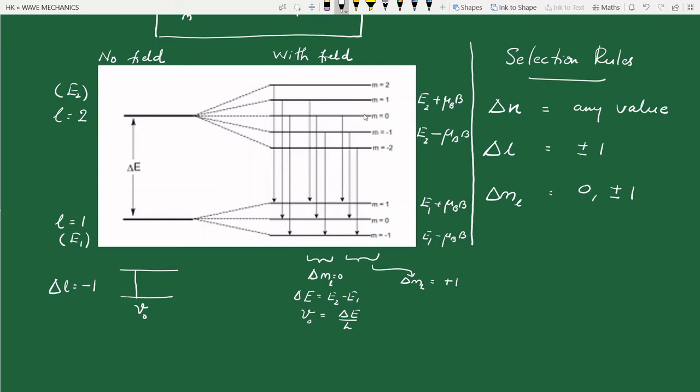See the three transitions here, from 0 to plus 1, from minus 1 to 0, from minus 2 to minus 1. So it's one higher. When we come to the lower energy state, the ml value increases by 1. So delta ml equal to plus 1. So what is the difference in energy corresponding to these three? Delta E is equal to